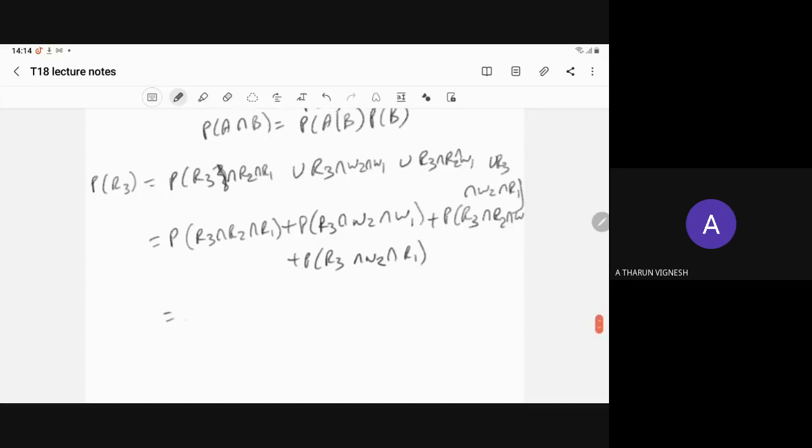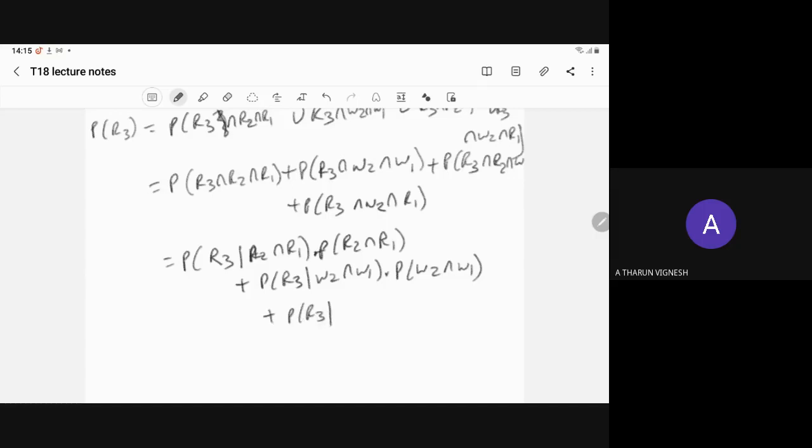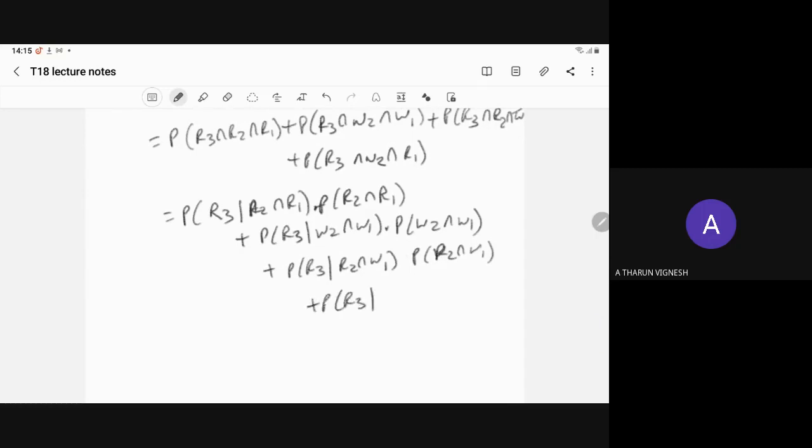Using the concept of conditional probability, this can be written as probability of R3 given R2 intersection R1, into probability of R2 intersection R1, plus probability of R3 given W2 intersection W1, into probability of W2 intersection W1, plus probability of R3 given the first two are red and white, so R2 intersection W1, into probability of R2 intersection W1, plus probability of R3 given W2 intersection R1, into probability of W2 intersection R1.